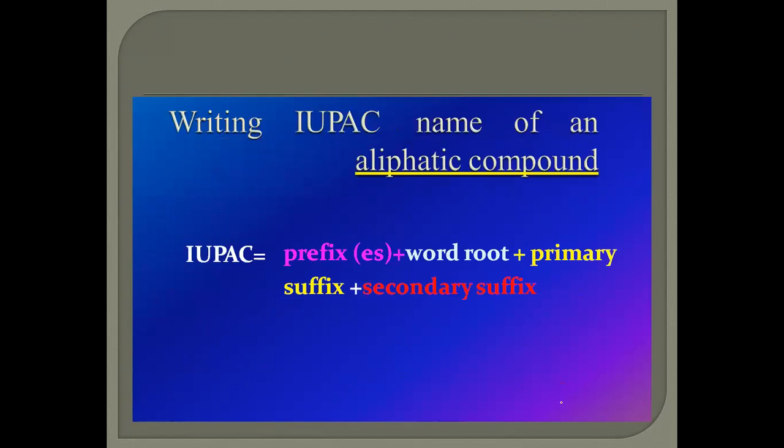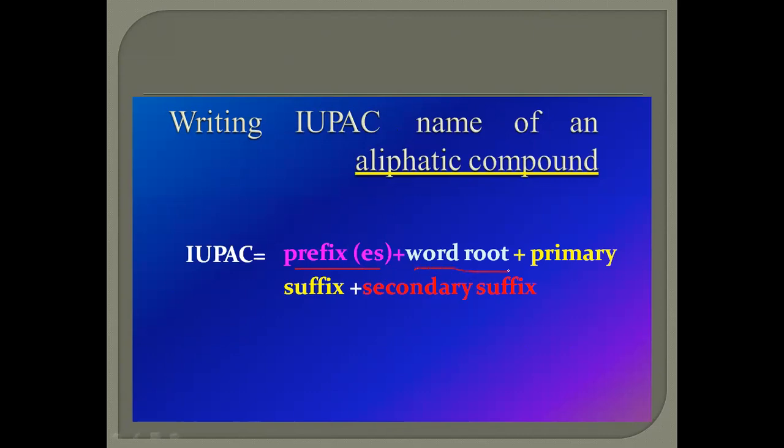The writing of IUPAC names for aliphatic compounds. How will you write? First, the prefix: whatever substituents are on the longest possible organic chain are the substituents under prefix names.